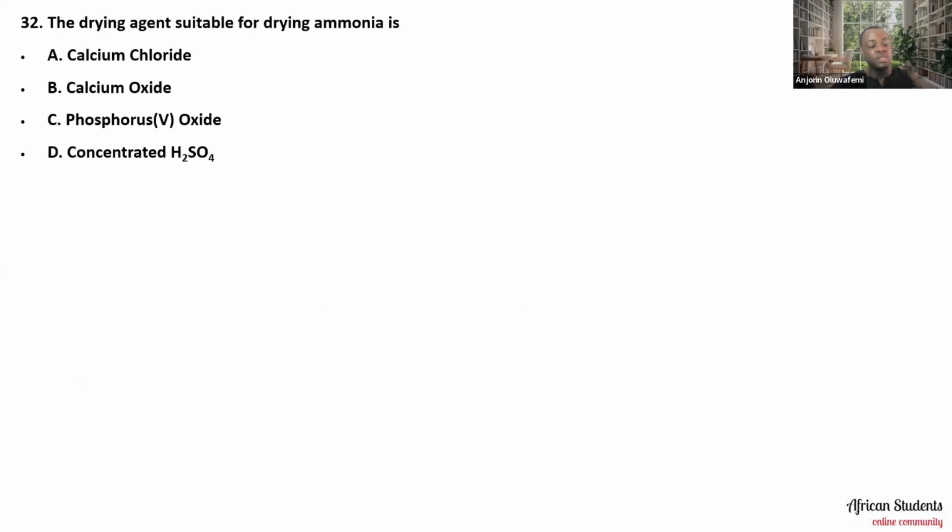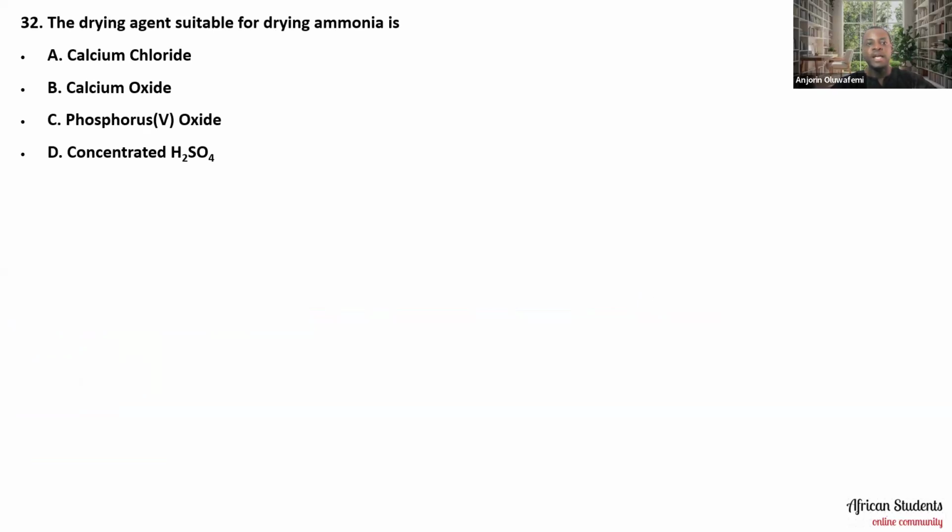Question number 32 says that the drying agent suitable for drying ammonia is A, calcium chloride, B, calcium oxide, C, phosphorus 5 oxide, D, concentrated H2SO4. Now, one critical thing that you must take note of here is that you must look for a drying agent that will not react with ammonia.